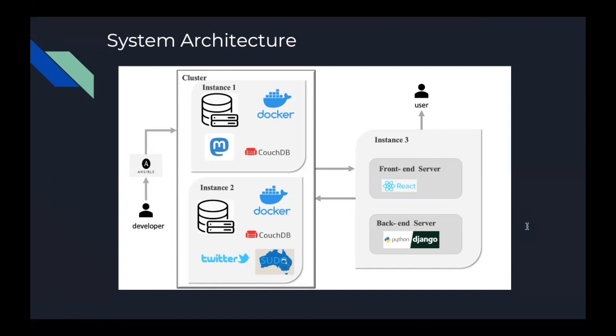The process is that when backend receives requests from the front end, it retrieves data from CouchDB and then returns to the front end in JSON format. After that, it will be visualized via a web application.